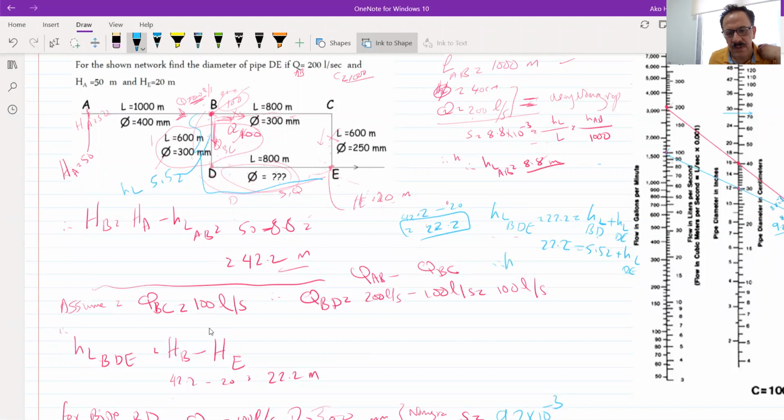So the head loss from DE will equal 22.2 minus 5.52, which is 16.68 meters. So 16.68 meters will be the losses through just DE, which is enough to find its S.